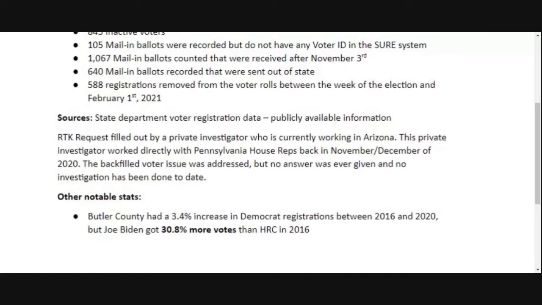And if you've seen Seth Keshel's work, he goes back to 2004 and looks at these registration trends. In every presidential election, it works out except for 2020. And this is where a lot of the anomalies come from. Despite the fact that you would expect Joe Biden to maybe get a few more votes than Hillary Clinton because the Democrat registrations went up very minimally, he got 30.8% more votes than Hillary Clinton. That is another anomaly. It, along with everything else, just tells us we really need to take a deep dive and look at this stuff further.